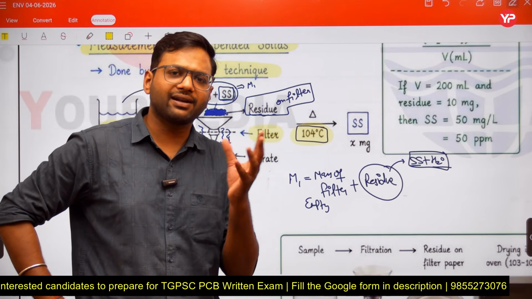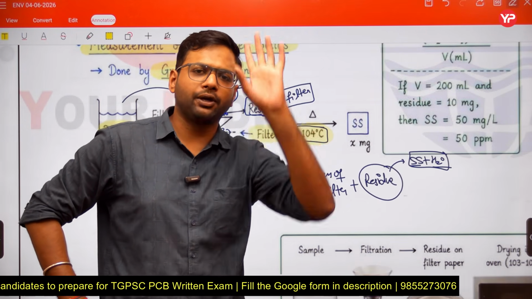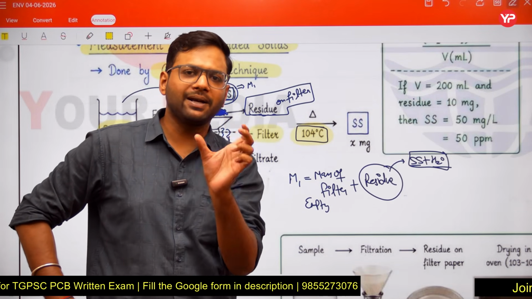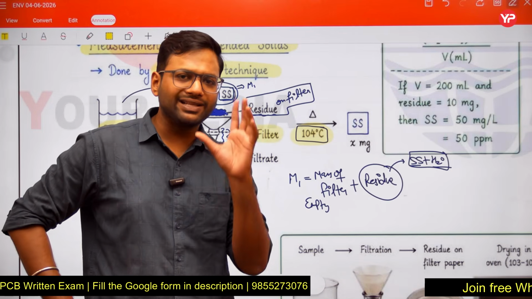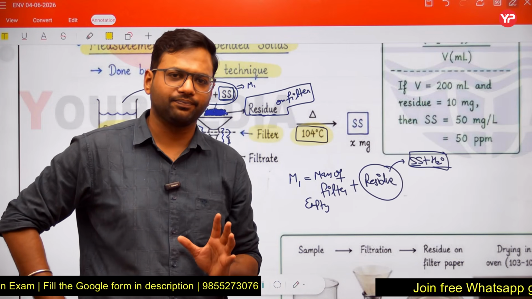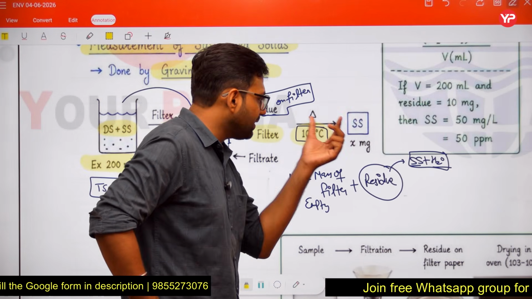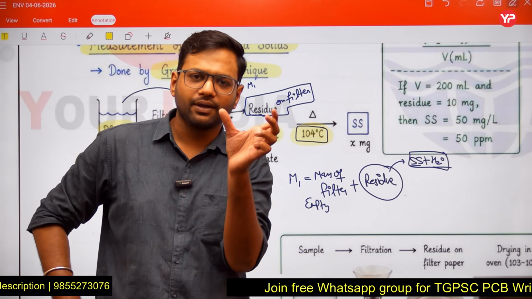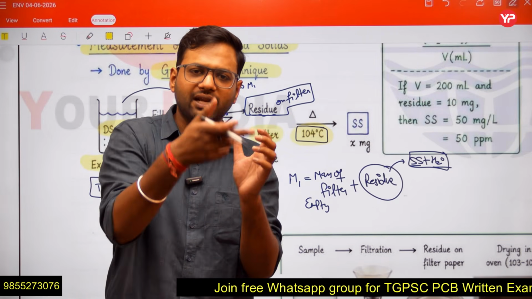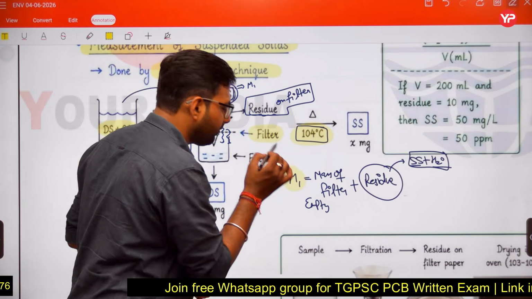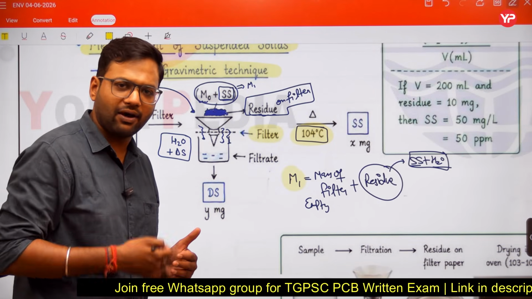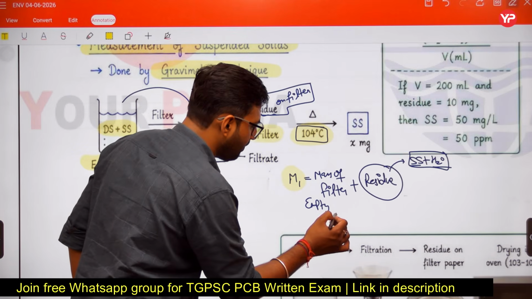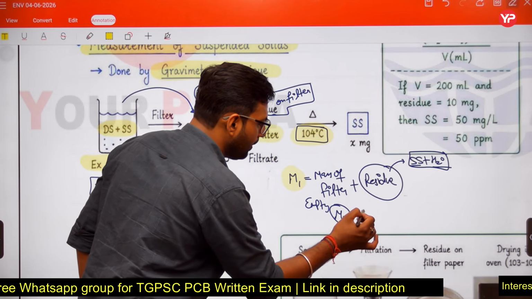When we heat our residue, all the water will evaporate and only suspended solids remain. So now we measure the mass of suspended solids. After filtration we have M1 mass, which is the mass of empty filter M naught plus residue.